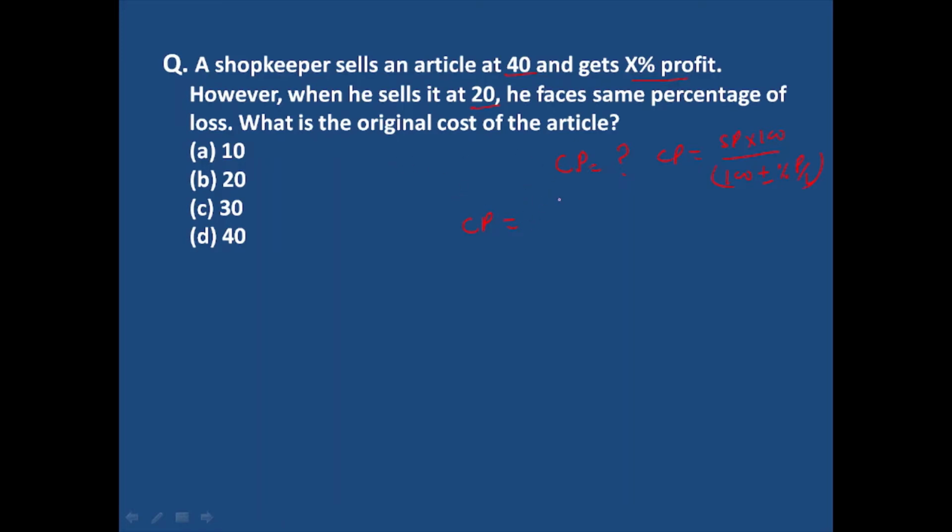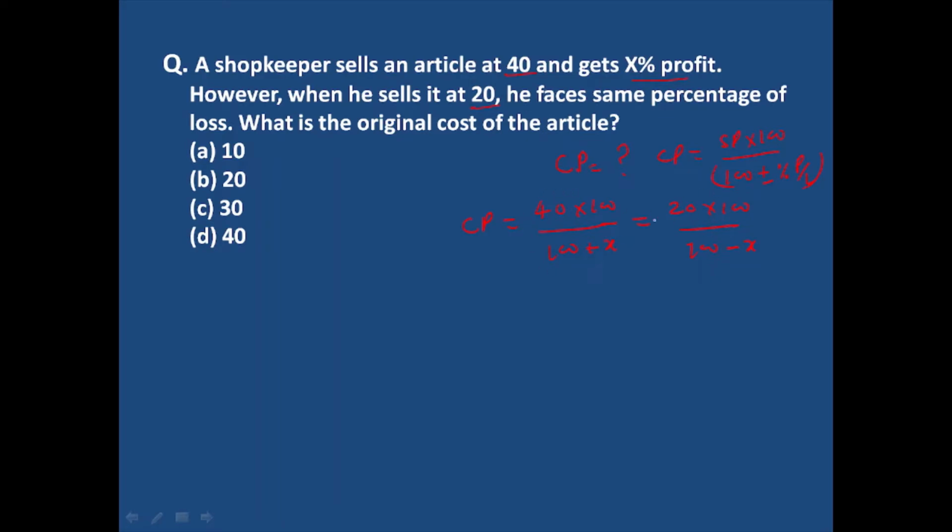So CP is equal to SP into 100. The first SP is 40, so 40 into 100 divided by 100 plus X, as there is a profit of X%. The next SP is 20, so 20 into 100 divided by 100 minus X, the same percentage of loss. So these parts will be equal.